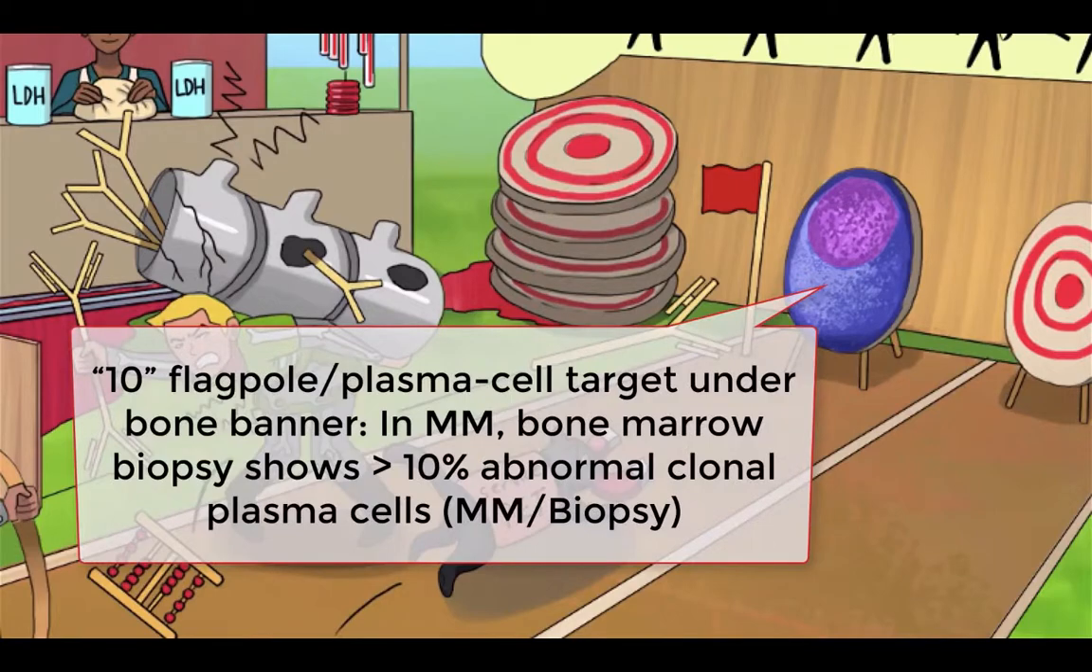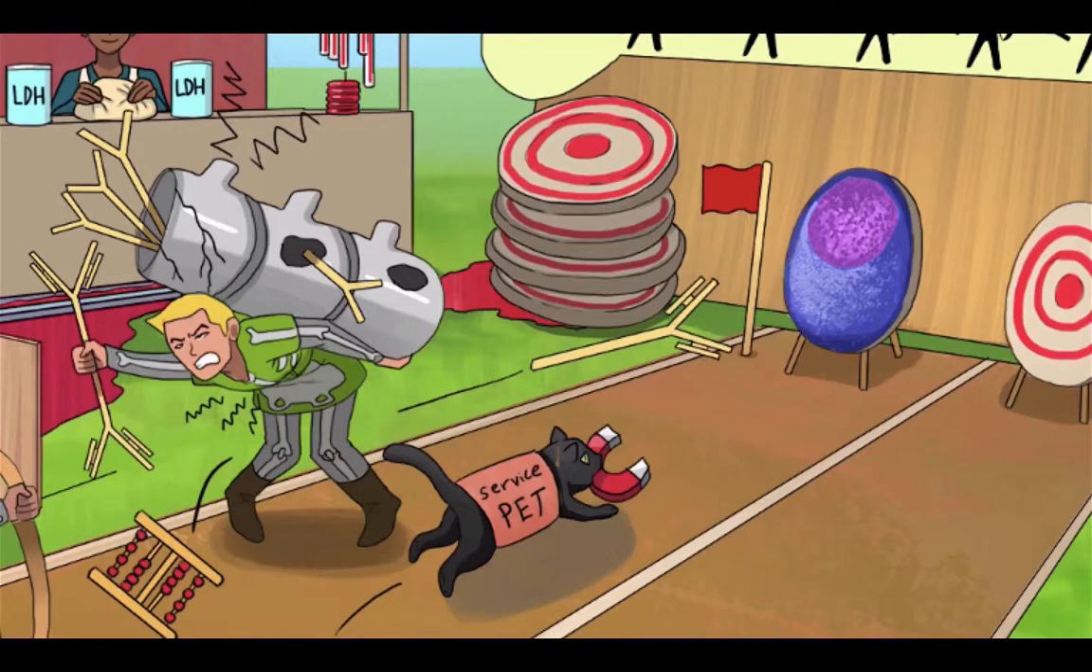Bone marrow biopsy is essential for the diagnosis of plasma cell dyscrasias. Biopsy results for multiple myeloma will usually show at least 10% abnormal clonal plasma cells in the marrow. So, underneath that bone banner, we've turned the archery target into a plasma cell, with a flag next to it forming the number 10. As in, 10% of the marrow is composed of neoplastic plasma cells. The bone marrow samples should also be examined with immunophenotyping, cytogenetics to look for abnormal karyotypes, and FISH.